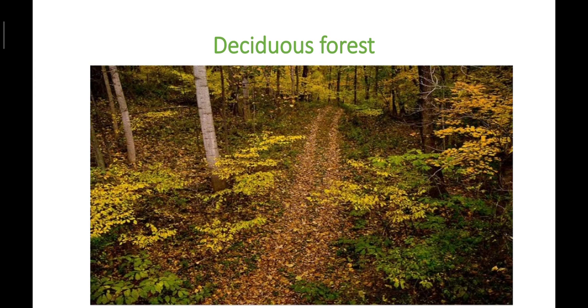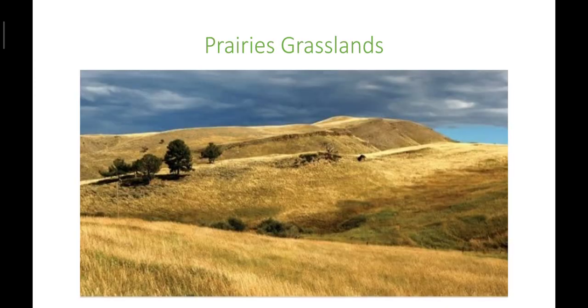The cool temperate climate is found in parts of the USA, and there is a vast grassland between the Rockies and the great river basin, that is the Mississippi and Missouri river basin, as we know. These are two important rivers. The Mississippi is an important river, and the Missouri is a tributary of the Mississippi. This is the prairies grassland, a vast treeless plain. This plain is known for wheat cultivation and animal rearing, and it is called the wheat bowl or the bread basket of the world.